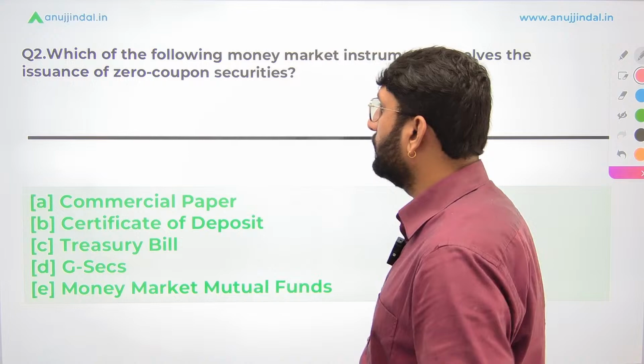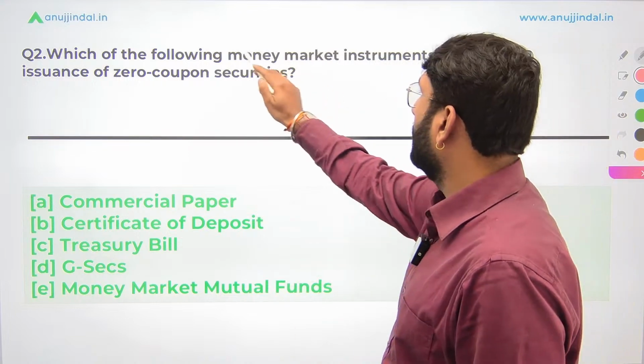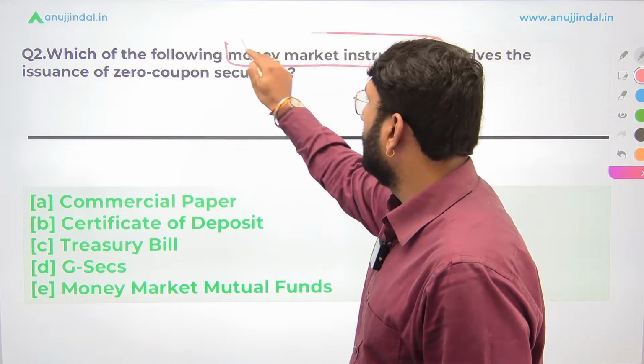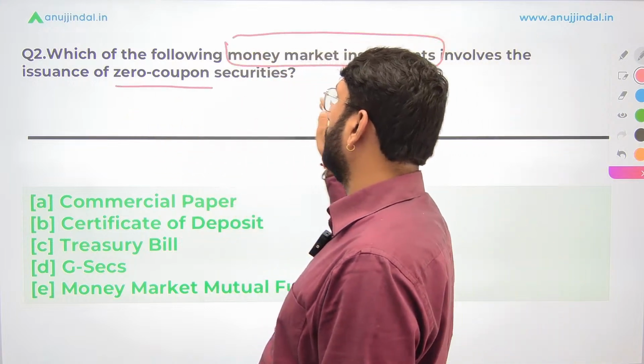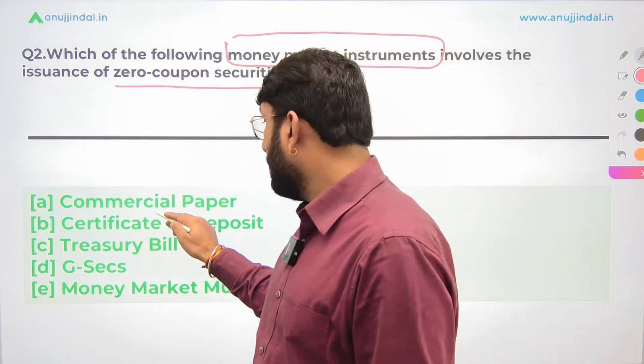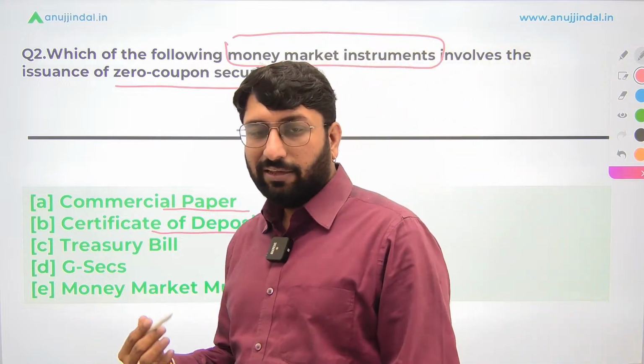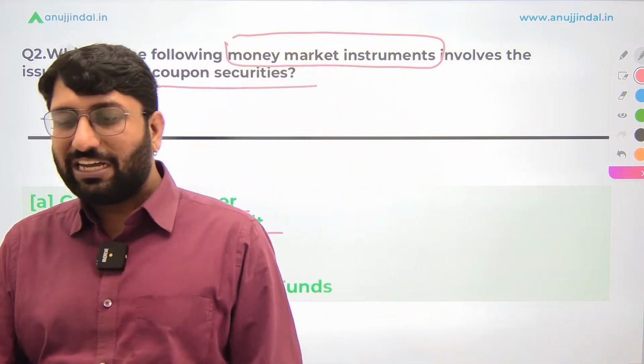Chalo, let's move forward to the second question now. Which of the following money market instruments, read the question very carefully, involves the issuance of zero coupon securities? Zero coupon securities, where are they being issued? Okay. Is it commercial paper? Is it certificate of deposit? I believe you already know these terms. Still, if you have any doubts, if you have any questions, you can always ask me in the comment section.